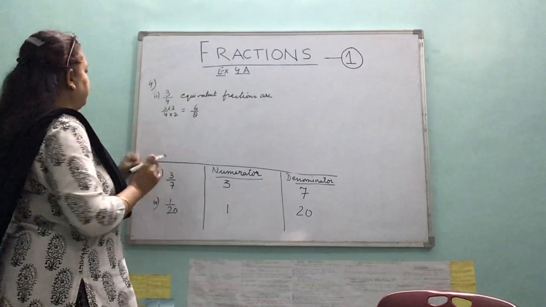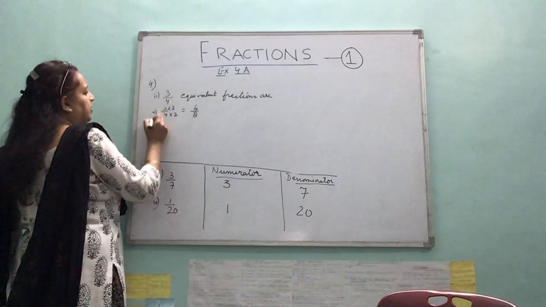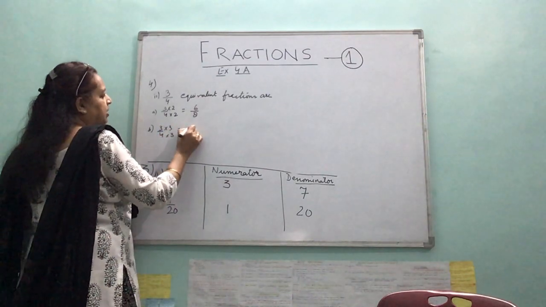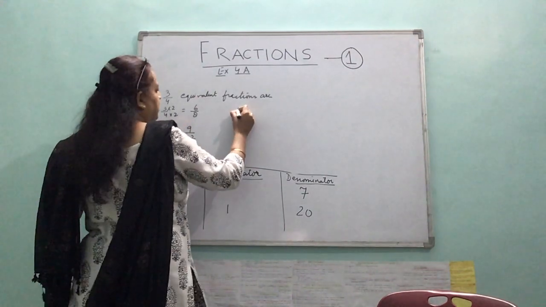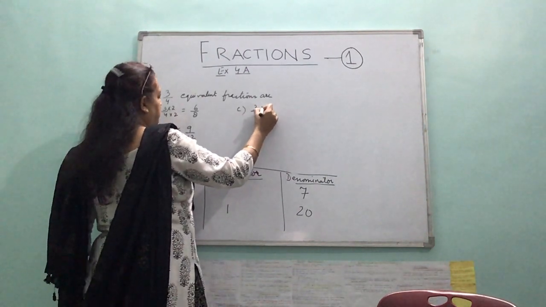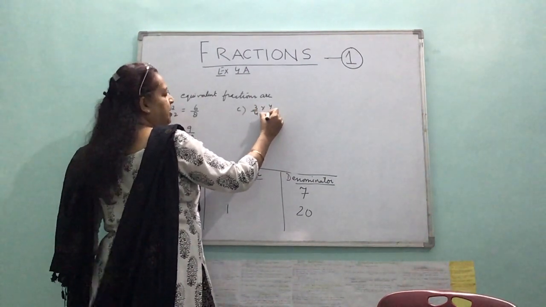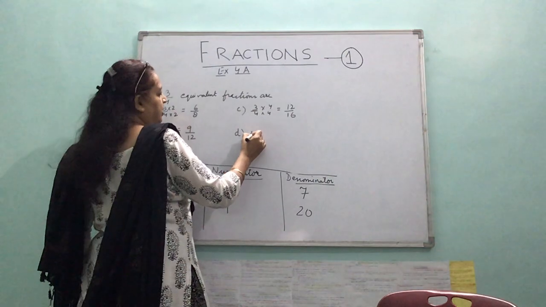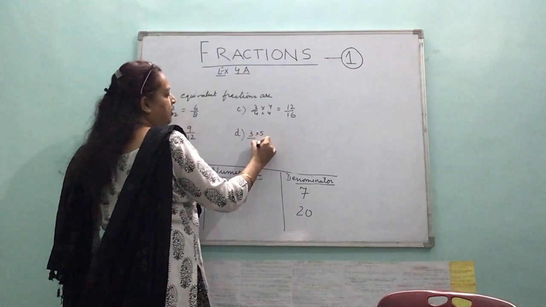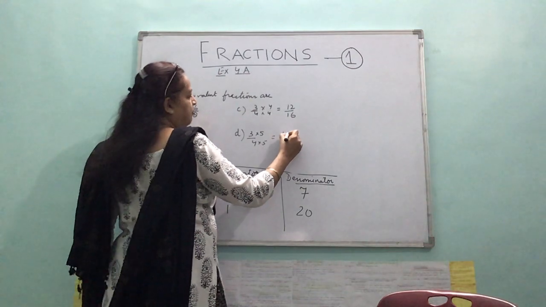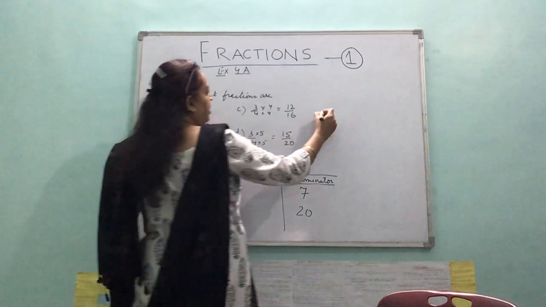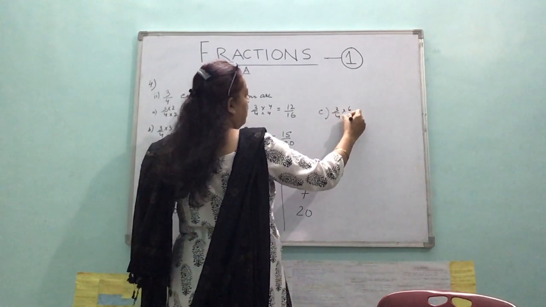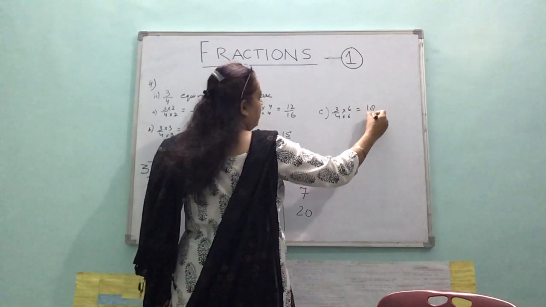Okay, I'll just rub it off. b. 3 by 4 into 3, both numerator and denominator, 9 by 12. c. 3 by 4 into 4. It's up to us by what we multiply, but I am selecting the smallest numbers. d. 3 by 4, both numerator and denominator multiplied by 5, 15 by 20. And e. part 3 by 4 multiplied both numerator and denominator by 6, 18 by 24.